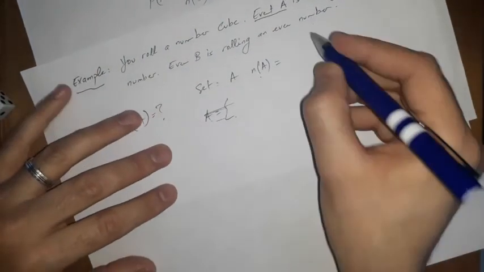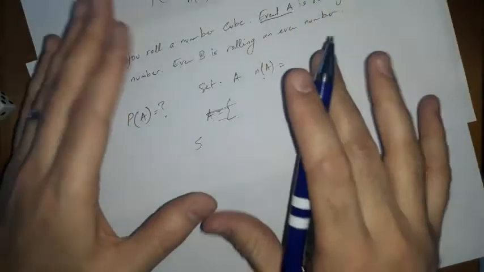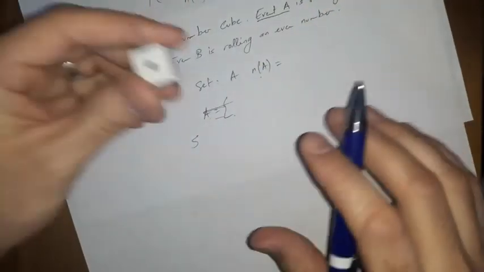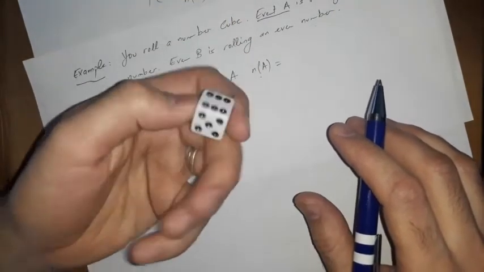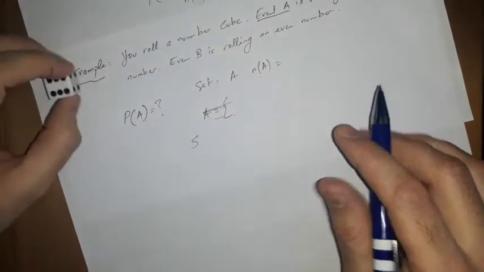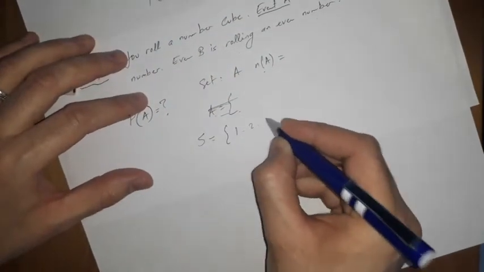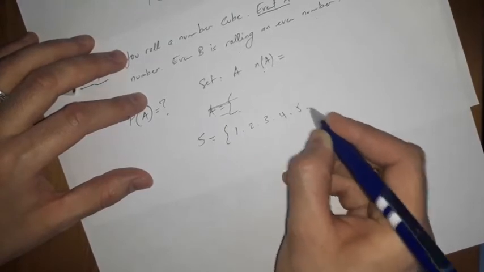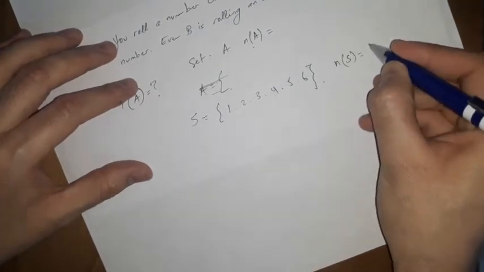What is the sample space right here? The sample space is all possible outcomes. It can be 1, 2, 3, 4, 5, or 6. It cannot be anything else. So S is 1, 2, 3, 4, 5, 6. How many elements is that? 6 elements. So n of S is 6.